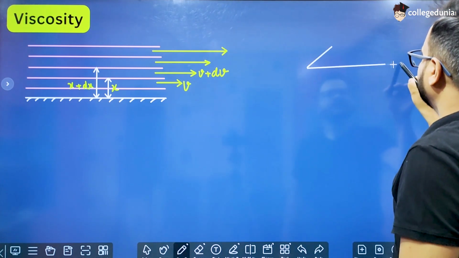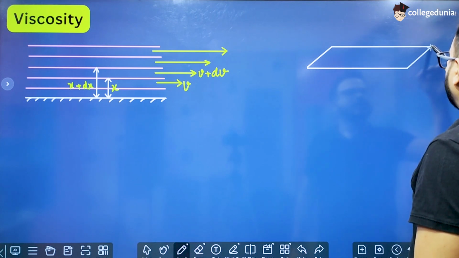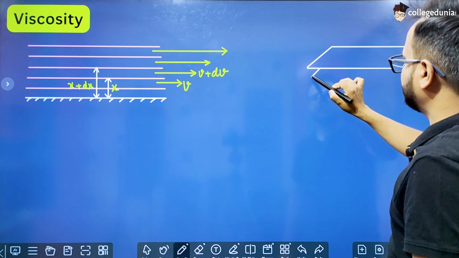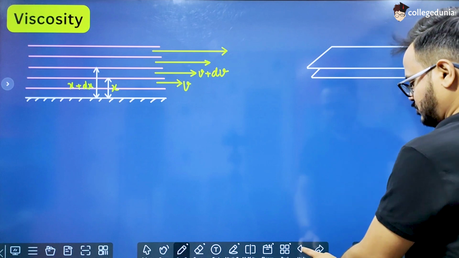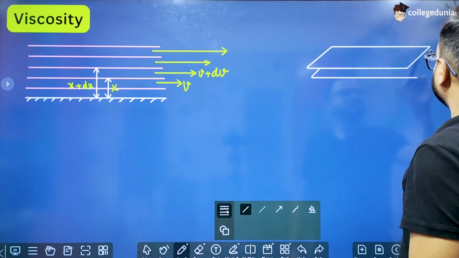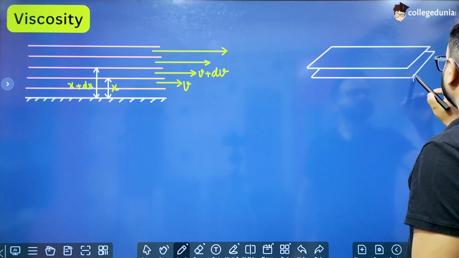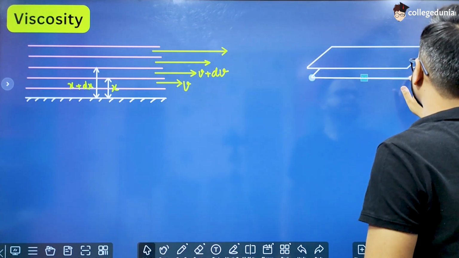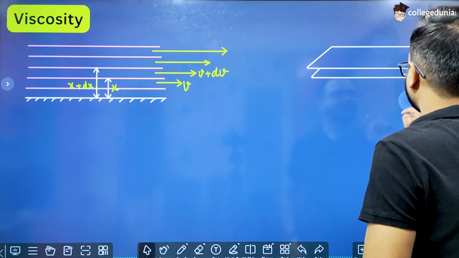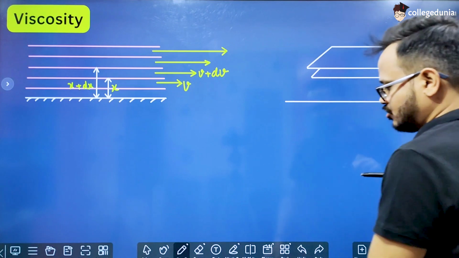So this is the layer and this is the layer below this layer, and this is the fixed surface.